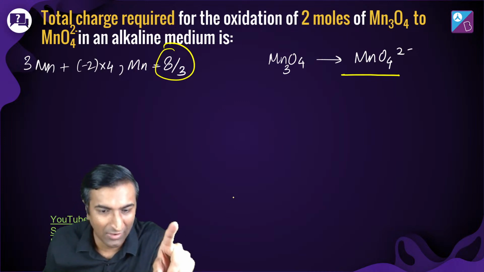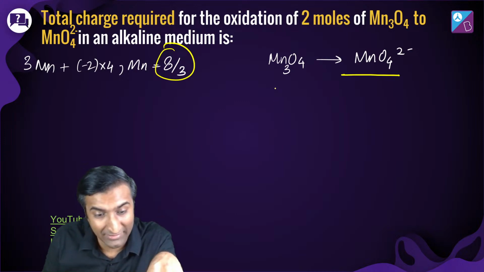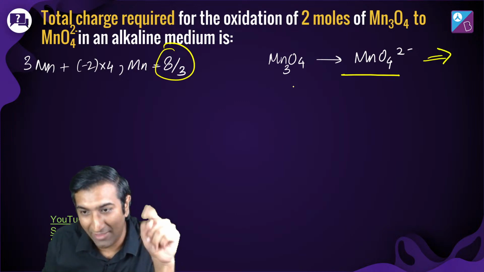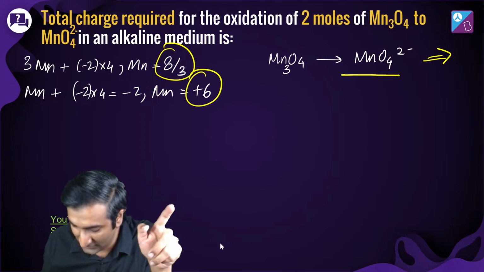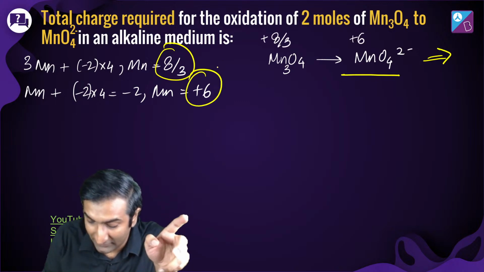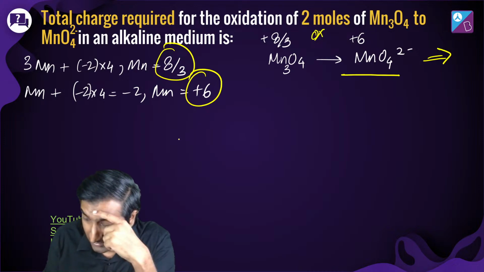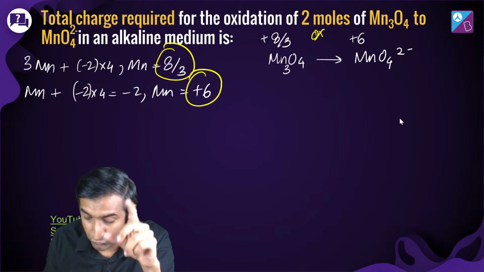Excellent. I think वो arrow बनाना चाहते हैं. Arman wanted to draw that arrow. ठीक है, मैं समझ गया. And here it's plus 6. So I'm going from plus 8/3 to plus 6. This is oxidation. Okay, now things get interesting. अभी आपको उसको balance करना पड़ेगा.